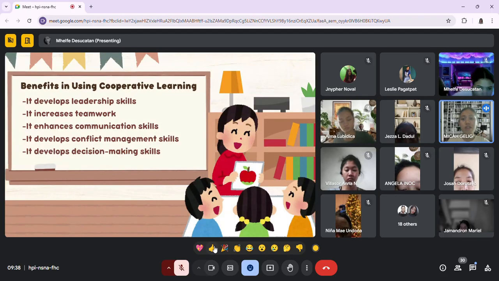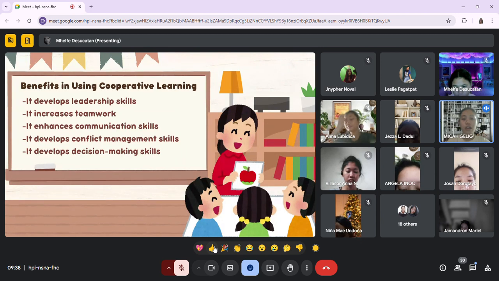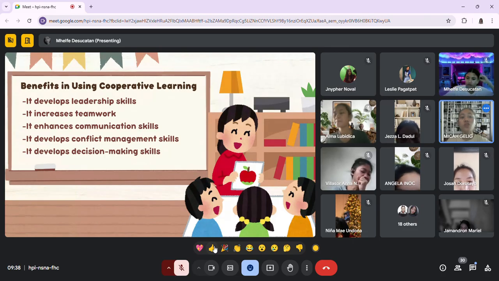So the teacher can model effective communication techniques like speaking clearly and listening attentively, and encourage children to practice these skills in a safe environment. So as they communicate with others, children learn how to ask for help, give feedback, and negotiate ideas, all of which are important social and academic skills they will continue to use as they grow.